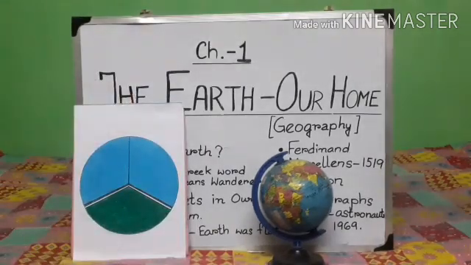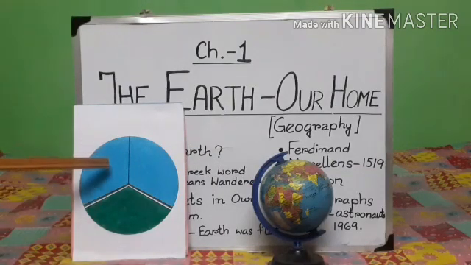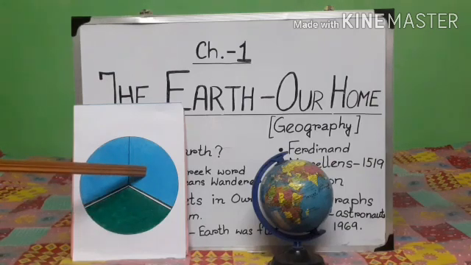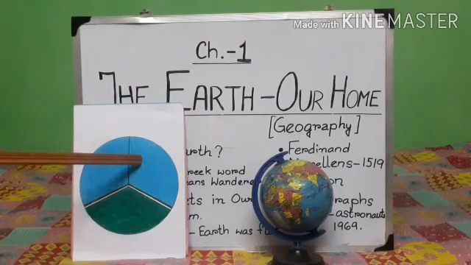Out of 3 parts, 2 parts are water and only 1 part is land. So we have more of water and less of land. That is why we call our planet blue planet, isn't it?